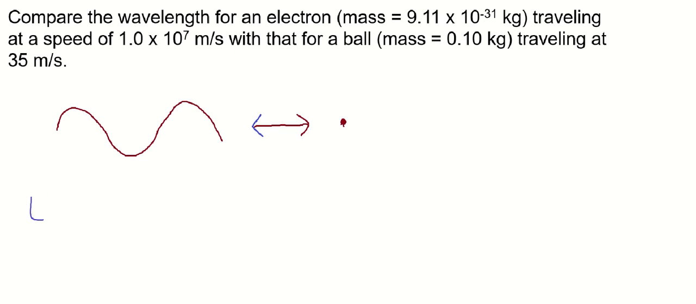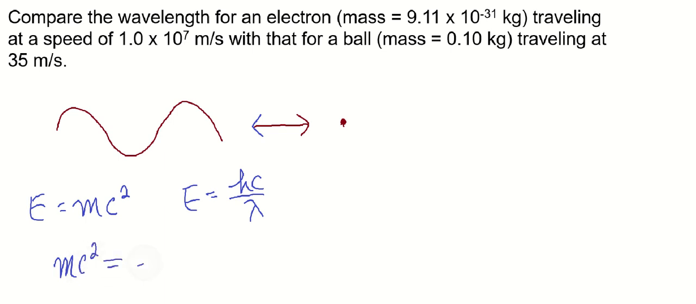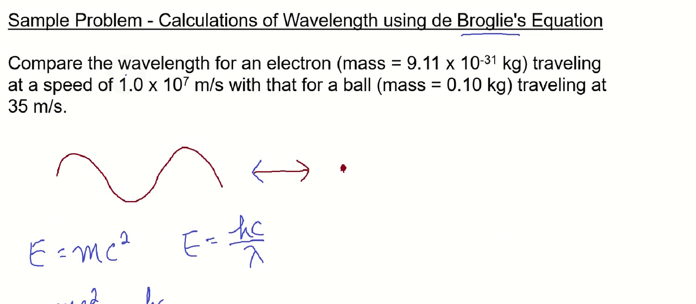So we can take Einstein's equation where he relates energy to the mass by the speed of light squared. And we also have this relationship where energy is equal to Planck's constant times the speed of light over the wavelength. And so we can set these equal to each other because they're both equal to energy. mc squared is equal to Planck's constant times c over lambda, which is wavelength. I'm doing this because the problem's asking us to calculate wavelength.